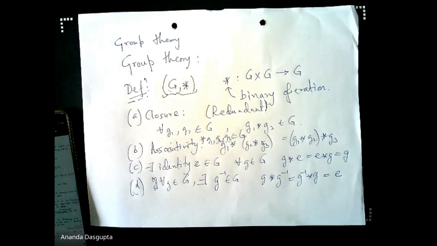This is homework for those of you who have not done this before. You should be able to prove that if you defined the rest, that is closure, associativity, and then said, okay, there's a left identity, that is E star G is G, and a right inverse for every G, that is G star G inverse is E, then that alone is enough to actually imply the existence of the right identity and the left inverse.